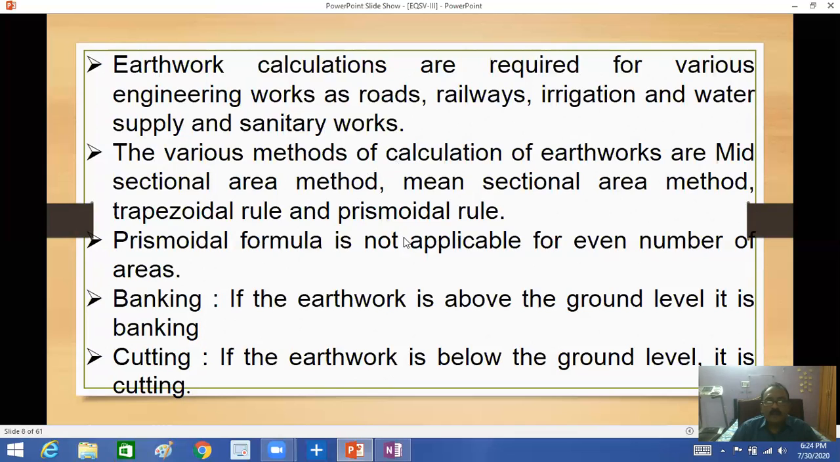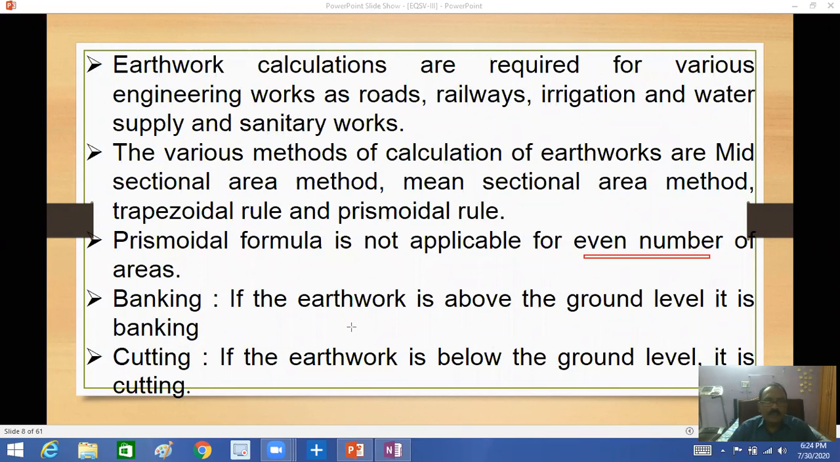The pyramidal formula is not applicable for an even number of areas. This is one of the important points here. This is not applicable for even areas. See this note point. And banking: if the earthwork is above ground level, it is called banking. Cutting: if the earthwork is below the ground level, it is cutting.